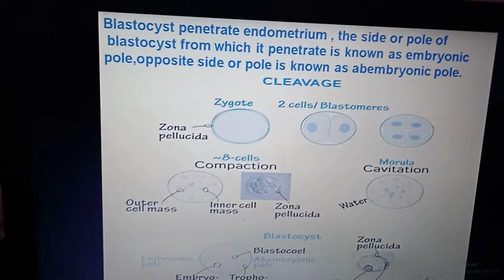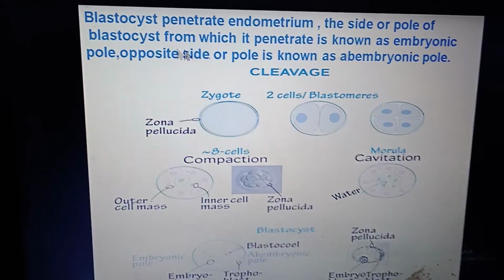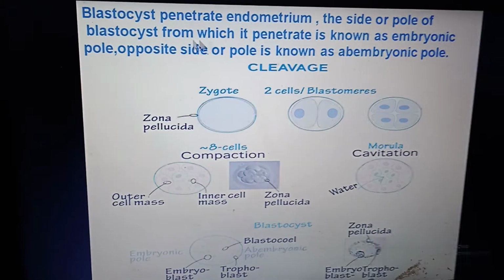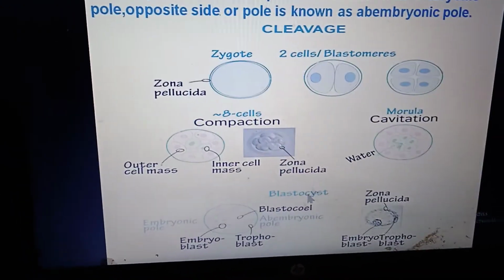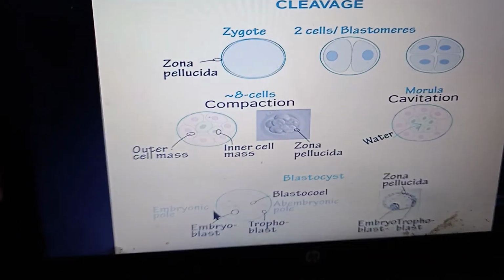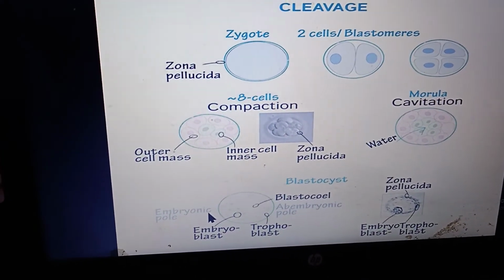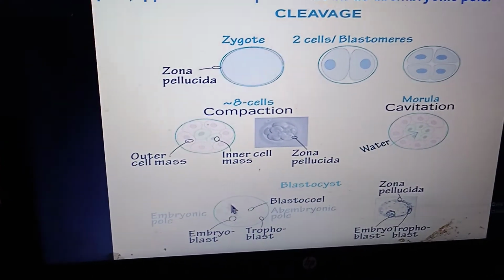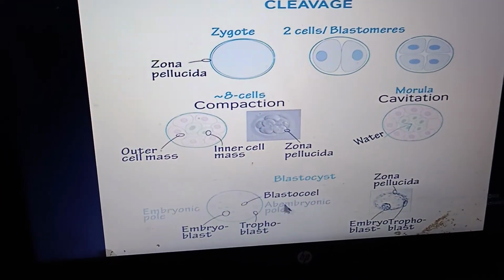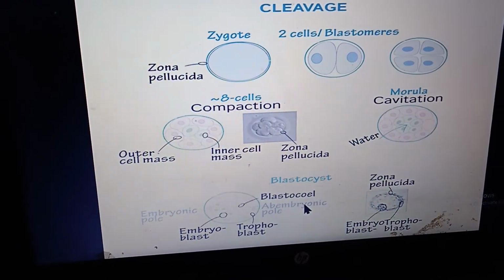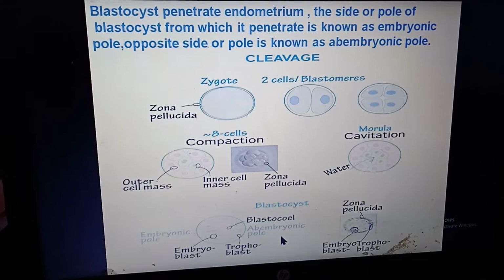So blastocysts penetrate the endometrium. The side or pole of the blastocyst from which it penetrates is known as the embryonic pole, and the opposite pole is known as the abembryonic pole. Here this is the blastocyst, and from where it enters the endometrium is the embryonic pole, where the embryoblast is attached to the blastocyst, and the abembryonic pole is that pole just opposite to the embryonic pole.